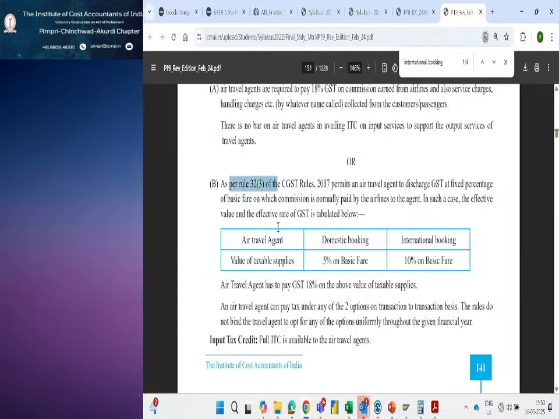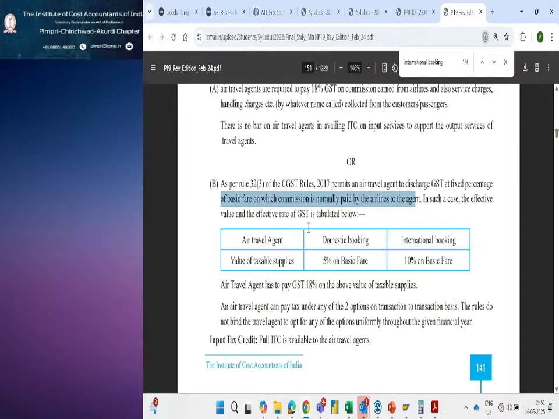As per rule 32 sub rule 3 of CGST, an air travel agent is permitted to discharge GST at a fixed percentage of the basic fare, instead of on the commission normally paid by the airlines.